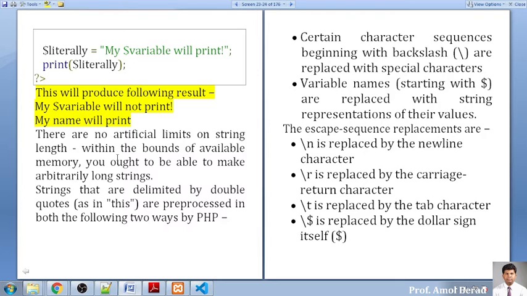Now whenever you are working with other special characters, there are certain characters you may want to use. So if you want to go to the next line, that is slash n, which will insert a new line, just like in C programming.